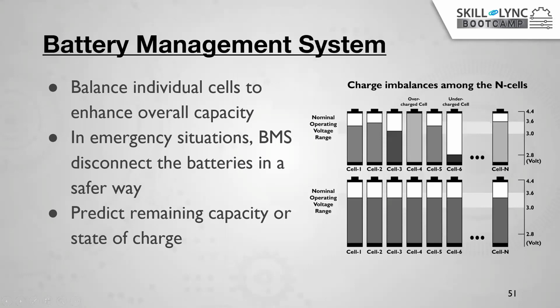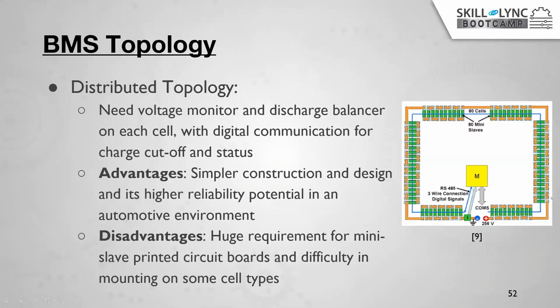In order to make them equal, first we need to know which cell has which value, right? Suppose this one has 70%, we don't know; which has 80%, which has 100%, right? First, we need to detect how much voltage and SOC is present inside the battery. For that purpose, the BMS will do this work. The BMS will first estimate the battery state. It will measure each and every individual cell's SOC and voltage. Then it will equalize these voltages by using some external circuit. Okay.